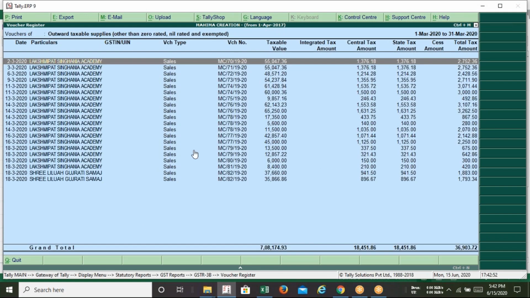Tally is presenting this information on the basis of your recorded data. If you confirm that you have recorded all the sales and purchase entries in Tally, Tally will provide you the information for GSTR 1 and GSTR 3B. You need not do anything else. You follow the steps for generating the report for filing GSTR 1 and GSTR 3B.